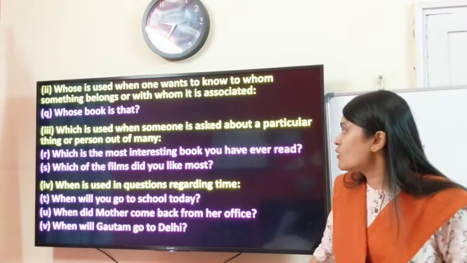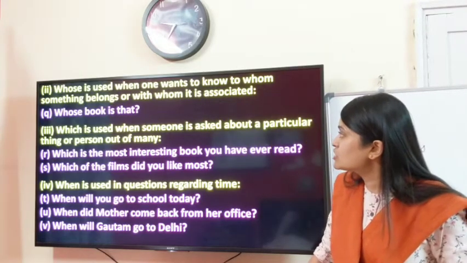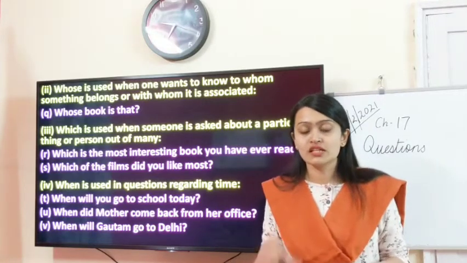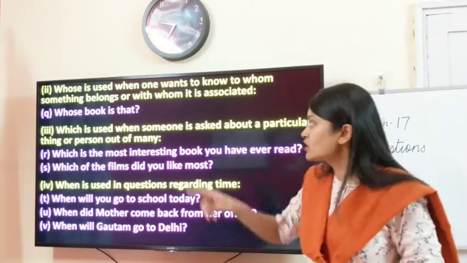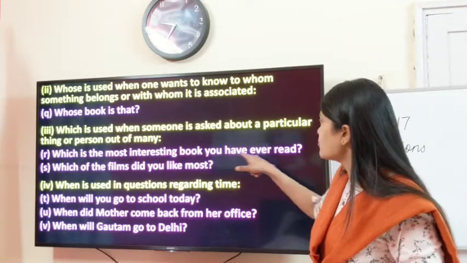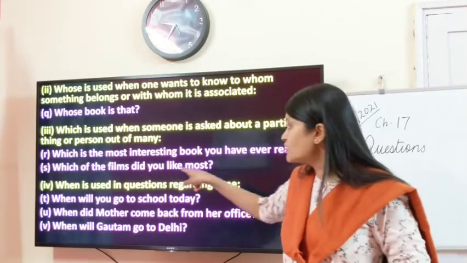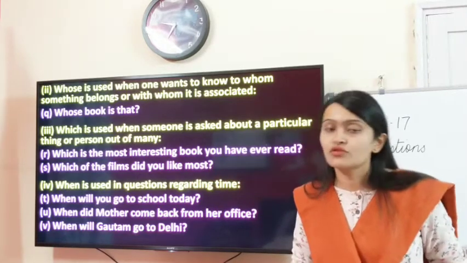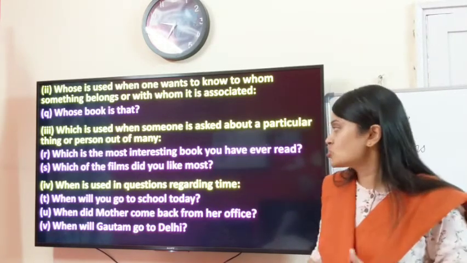Which is used when someone is asked about a particular thing or person out of many. So which is used when there are a lot of options and you have to choose one. Which is the most interesting book you have ever read? Which of the films did you like most? So you have to choose out of the many options. So then it is which.